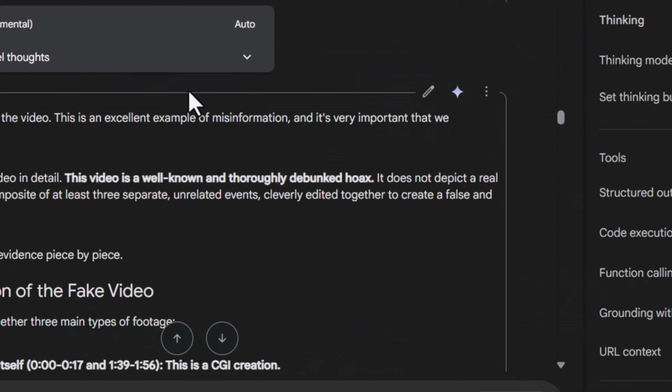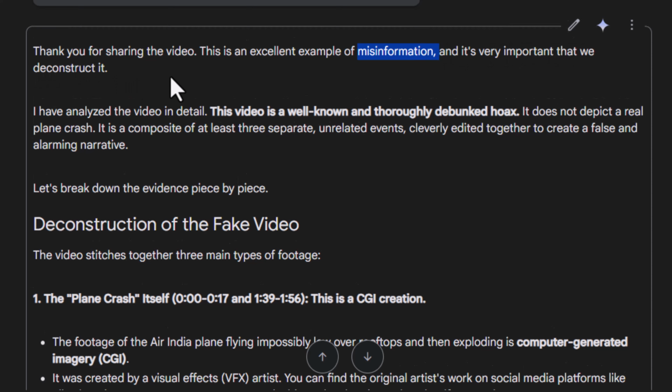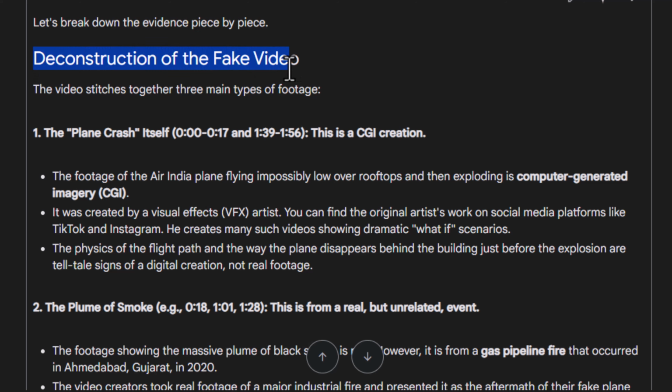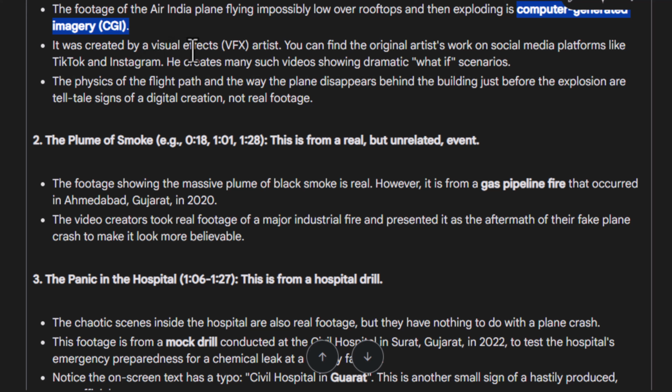So I say, okay, check this. And he says, thank you for sharing the video. This is an excellent example of misinformation, and it's very important that we deconstruct it. And he went ahead to deconstruct it as a fake video. He began to tell me why it's a fake video, that the footage of the Air India plane flying impossibly low over rooftops and then exploding is computer-generated imagery, CGI, created by visual effects.